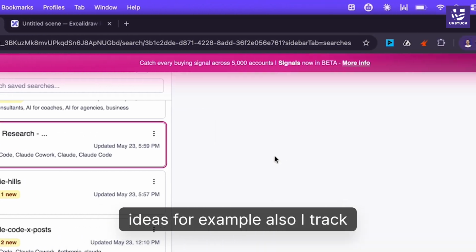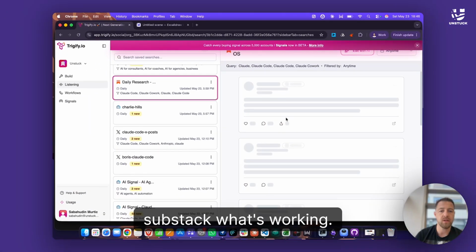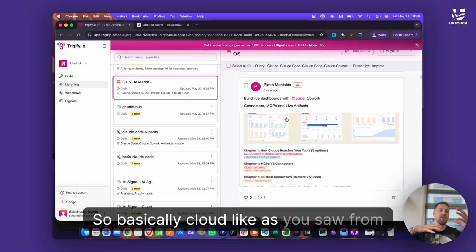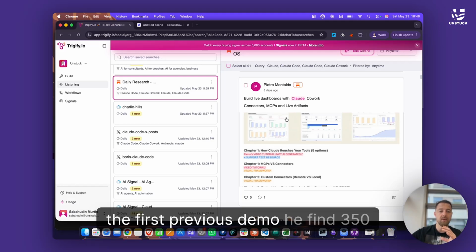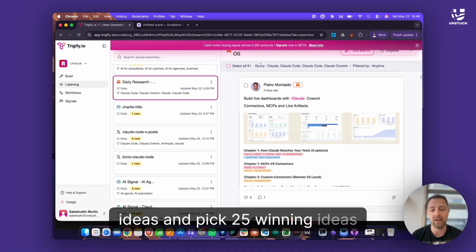For example, I also track Substack, what's working. So basically, Claude, as in the previous demo, finds 350 ideas and picks 25 winning ideas.